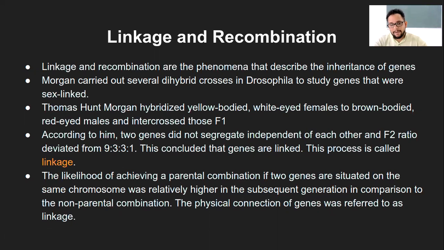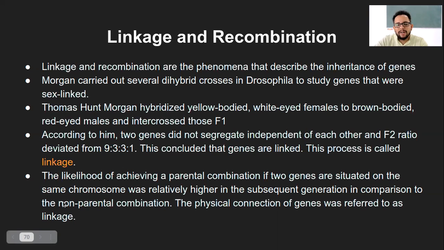Then they will again be located on the same chromosome in the offspring and passed down as they are. The chance of having genes situated on the same chromosome is relatively higher in the offspring generation in comparison to the non-parental combination.